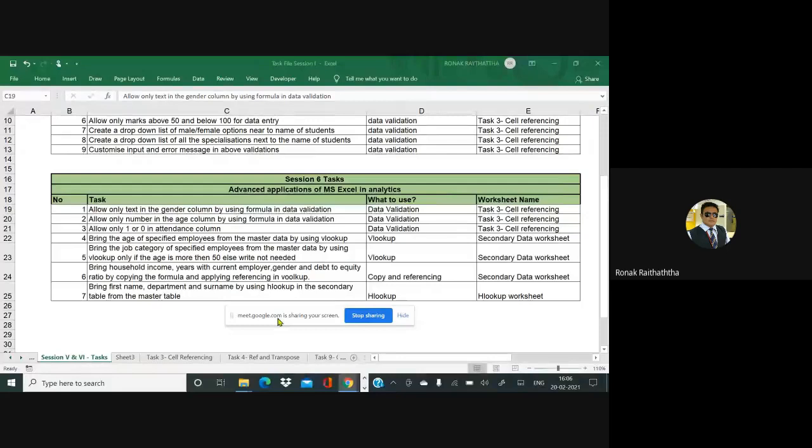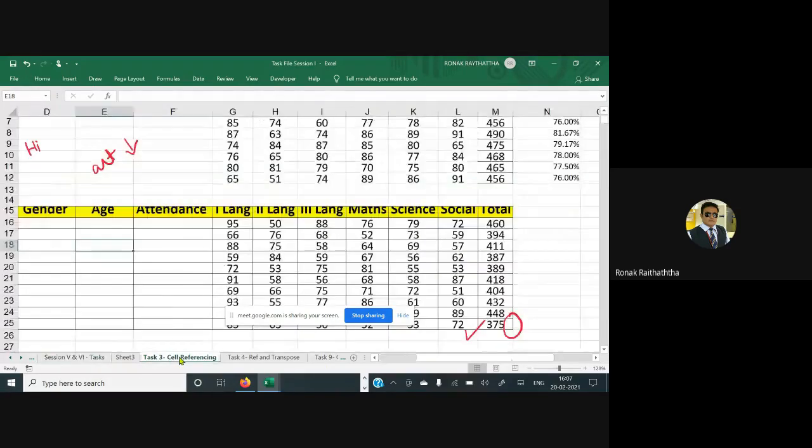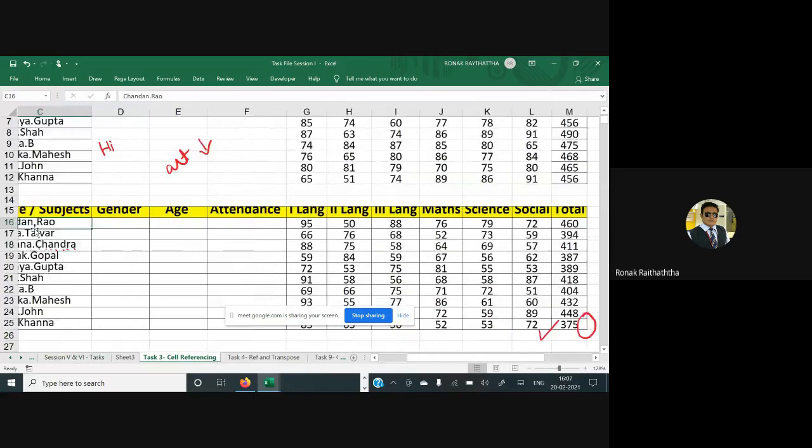So today where I was telling about, yes, customization of the data validation option. We will be putting some formulas. So let's go to the task without wasting much of time now. Allow only the text in the gender column by using the formula in the data validation. And that task we need to do in task number 3, cell referencing. So task number 3, cell referencing, is this one. And here in this case, that's the gender column I have.